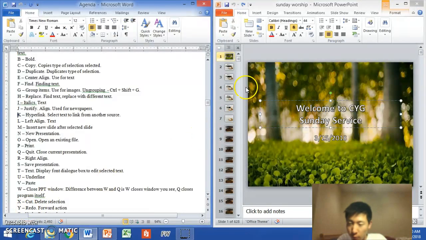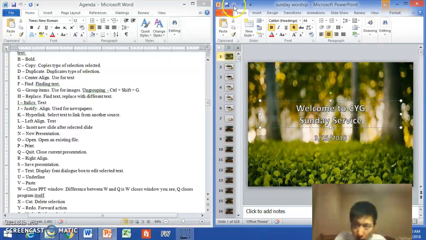So Control X, deleting what you select, but the delete is much faster. Control Y, redo. Now redo is very popular. It is right here. It is disabled right now, but it's because I've been... Control Y is this redo here, right there, redo, clear, Control Y. So what I did before was I deleted the word service before. So if I go back, originally it had the word service, but if I wanted to redo that action again, Control Y, and it does it.